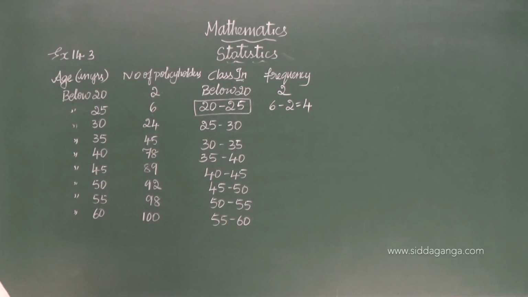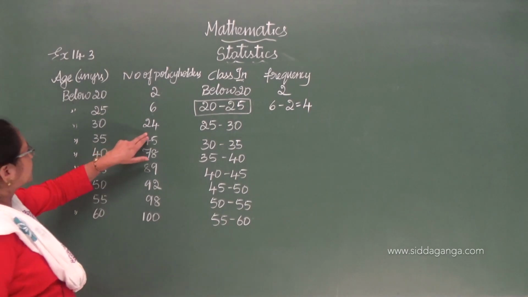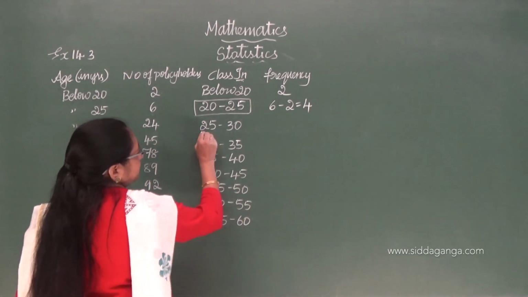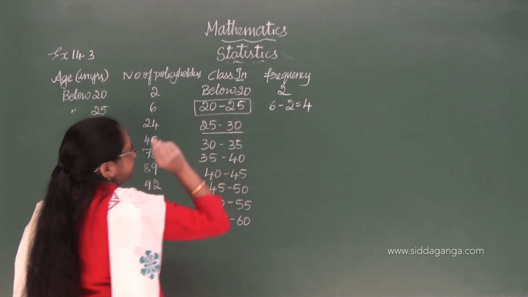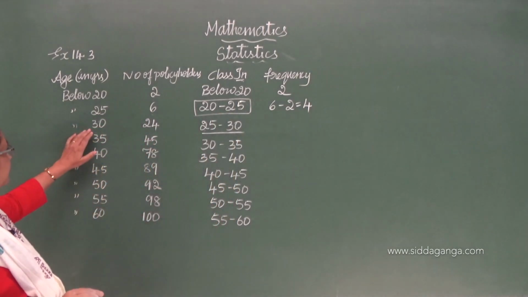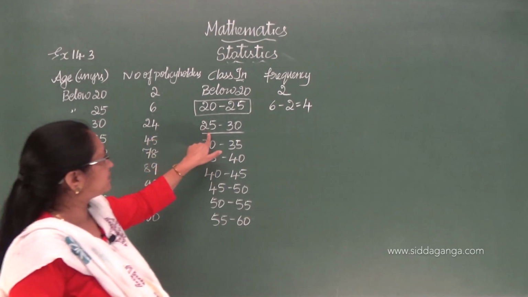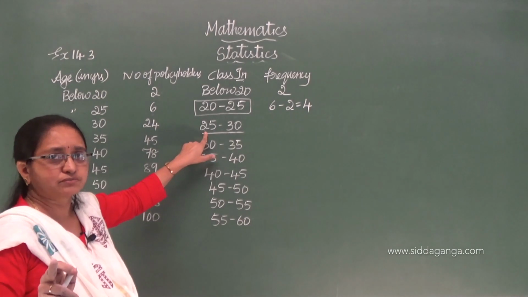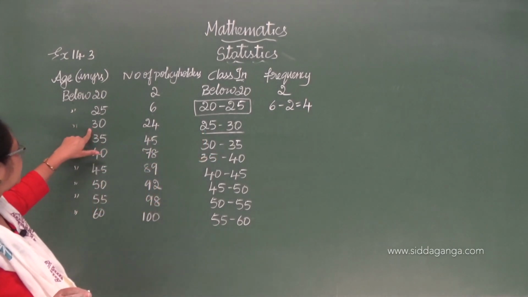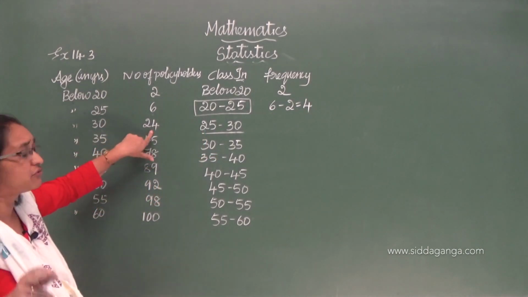Next, how many policy holders will come under the category 25 to 30? The age should be between 25 and 30, not 24. But in this case, they have given below 30 is 24.